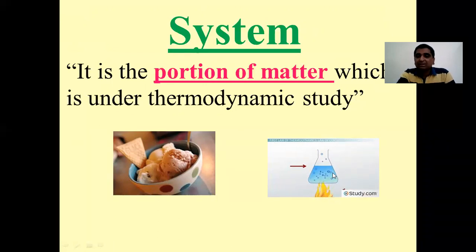So this water which is taken in this beaker is another example of a system. What is a system? A system is nothing but a portion of matter which is under thermodynamic study. Anything that we study in thermodynamics is a system, right?